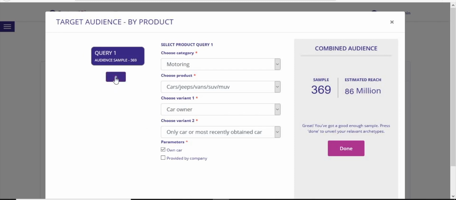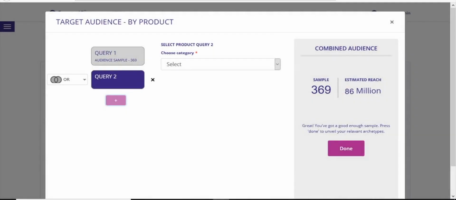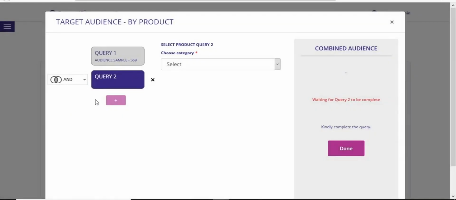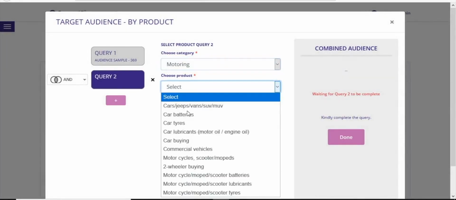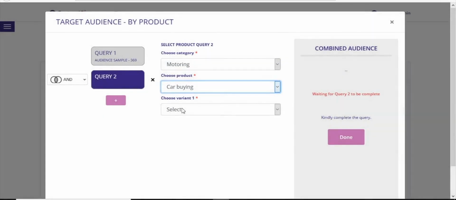Let us now add the second query. Query 2 opens up the operators OR, AND, NOT OR. Each operator has a Venn diagram to depict how the sample modifies for you to make the right choices. Query 2 is audiences who intend to purchase a car. Select the same category of motoring, but now choose the car buying option and complete the query.